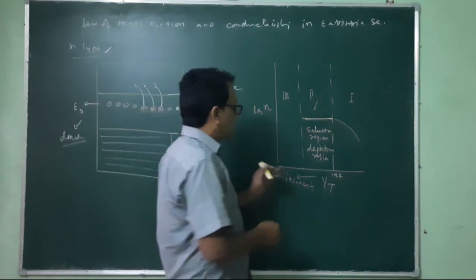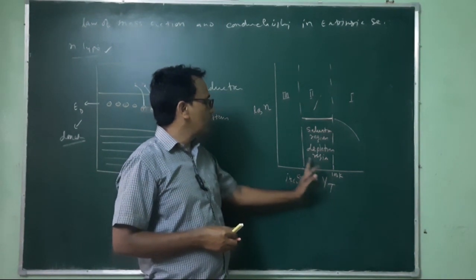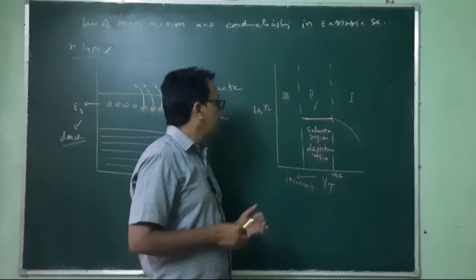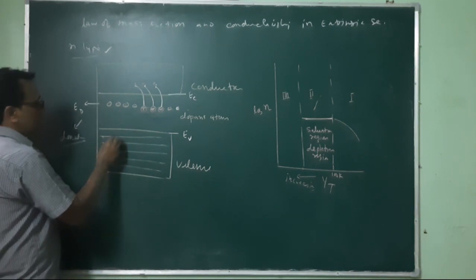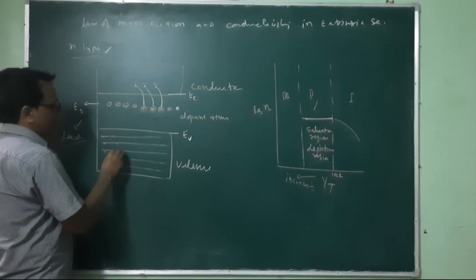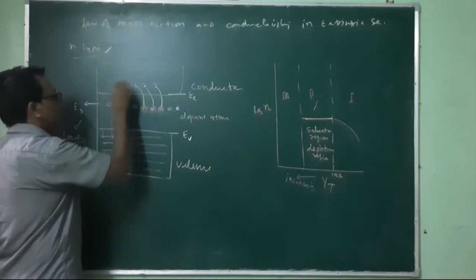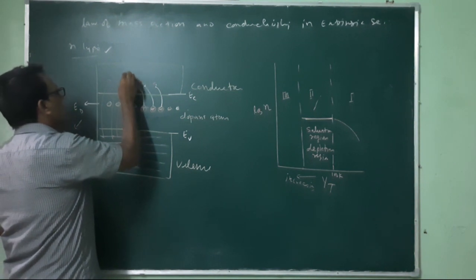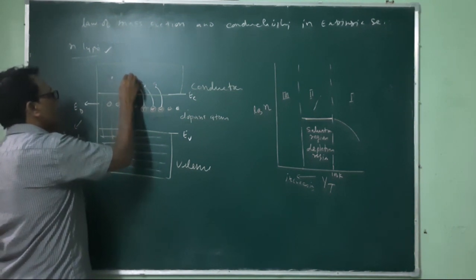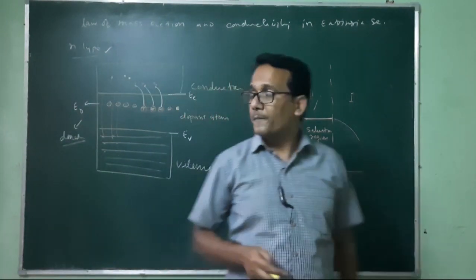And after this, when we cross from region number 2 to region number 3 and further increase the temperature, then electrons from the valence band start jumping to the conduction band. So now we have some more electrons, and these are because of hole-electron pair generation.